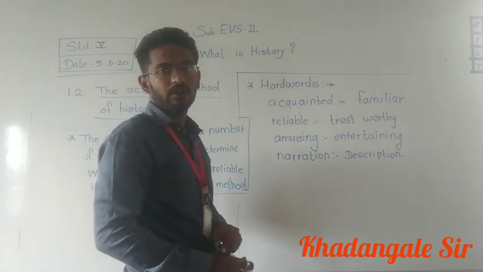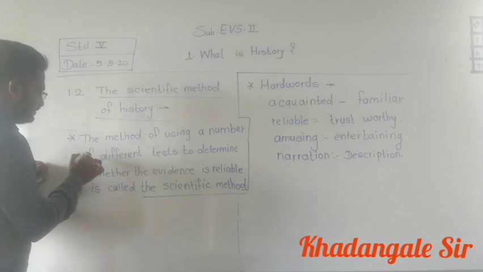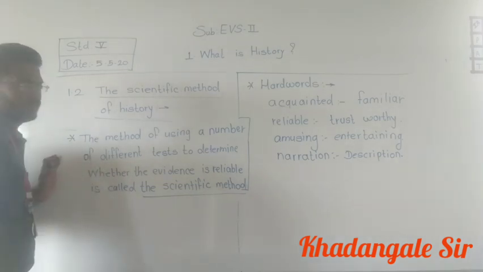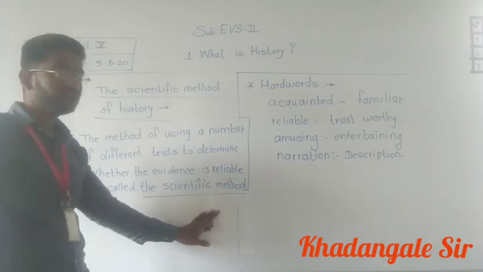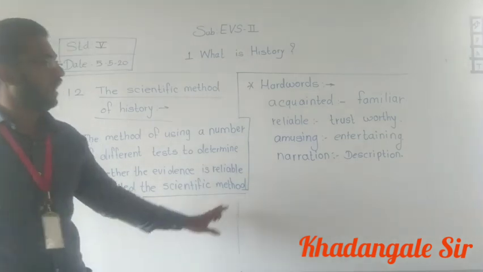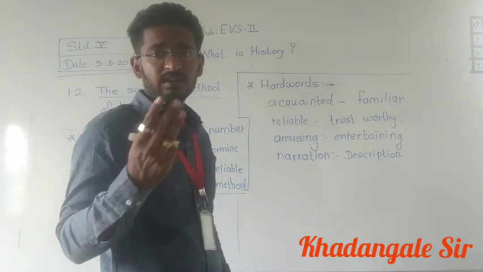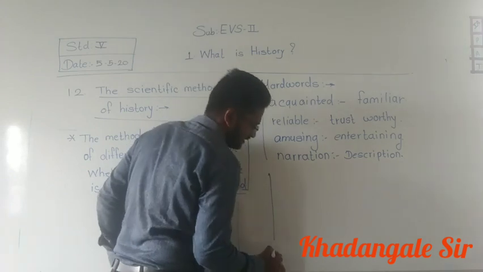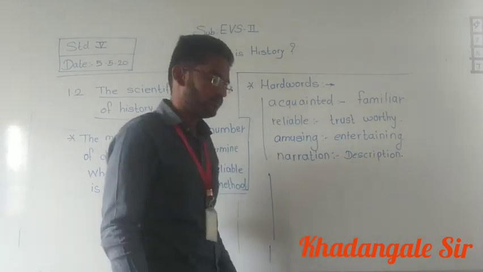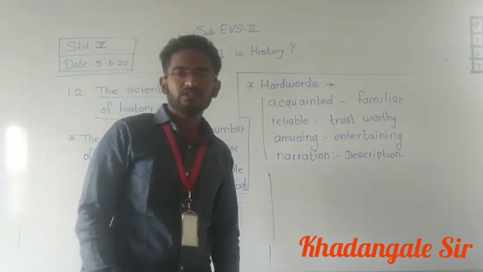So, what's your today's homework? This definition you have to write 3 times. You will copy this definition of the scientific method 3 times. And then the hard words. All these hard words you have to copy 3 times. Okay? Means one section, second section, and third section. Like this. Understood?